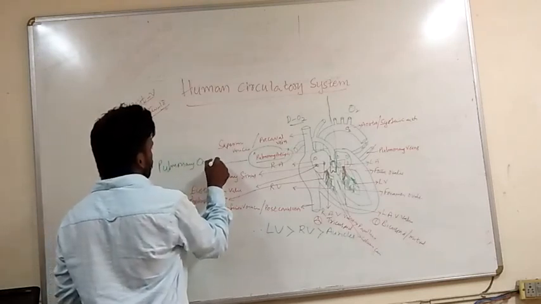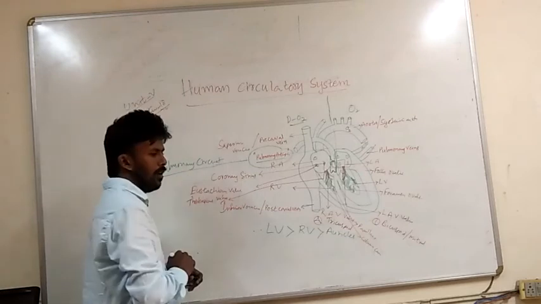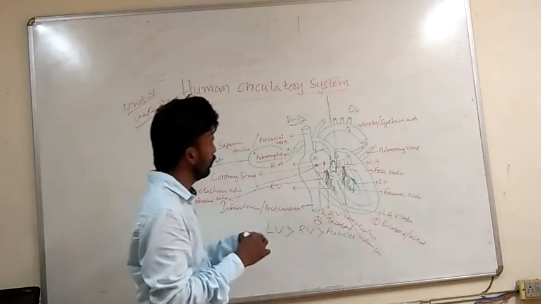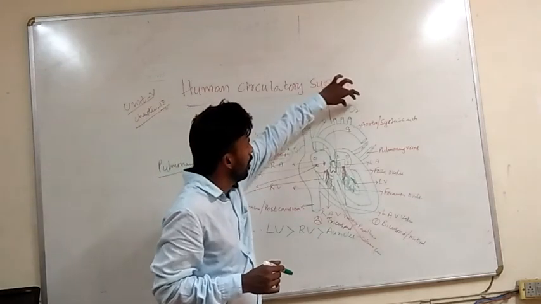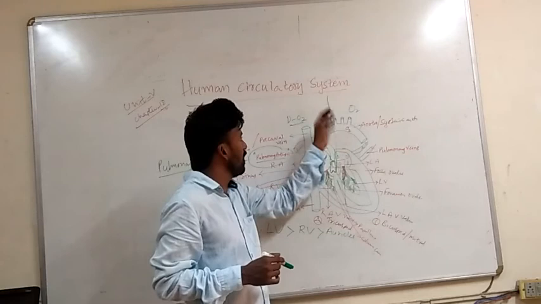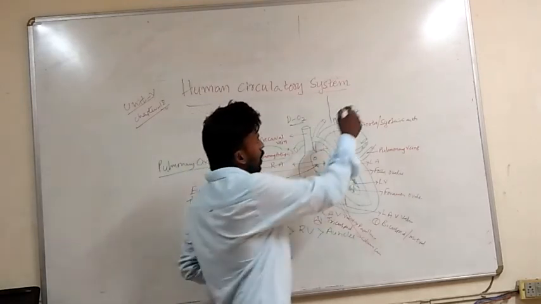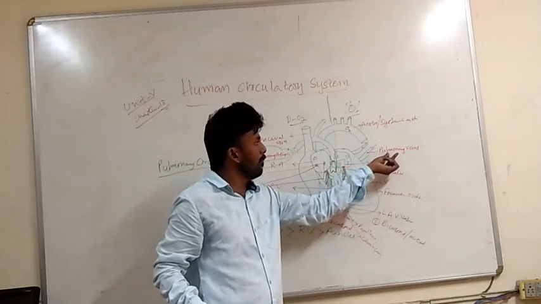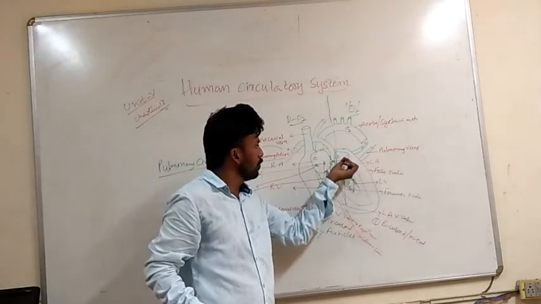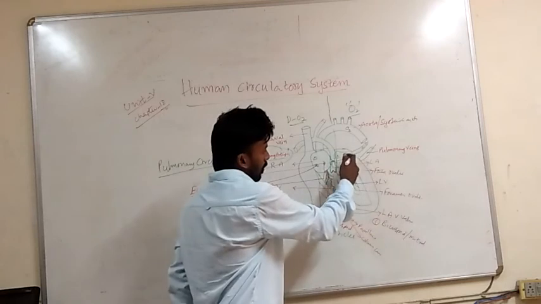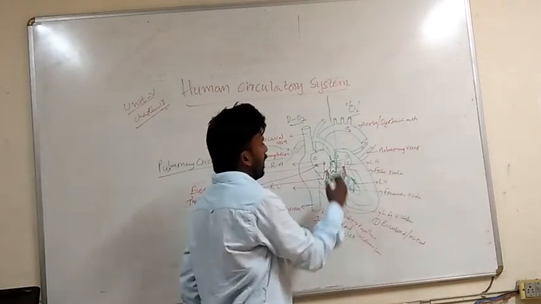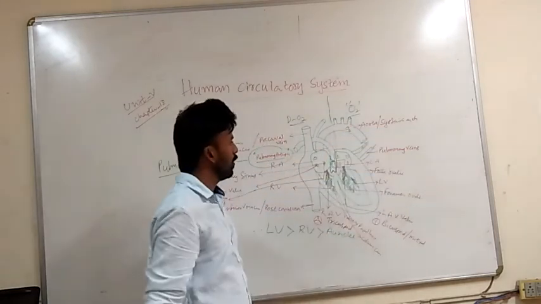After the purification of blood in the lungs, the oxygenated blood is taken through the pulmonary veins to the left atrium, from the left atrium it enters the left ventricle. From the left ventricle, it is pumped out to each and every part of the body.